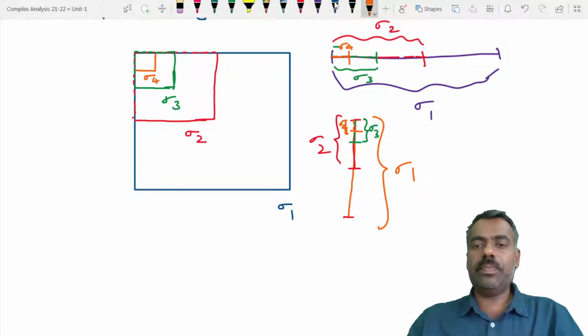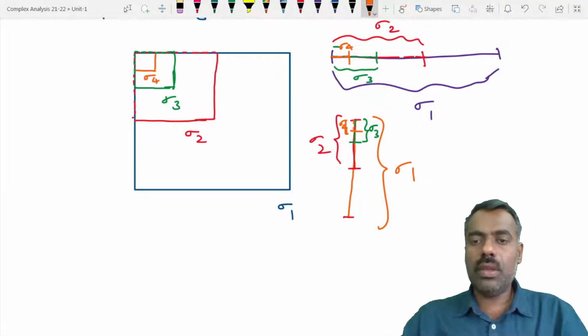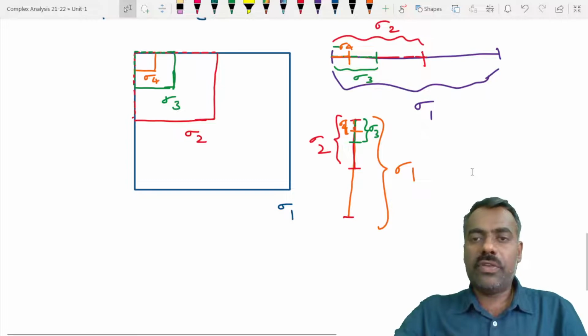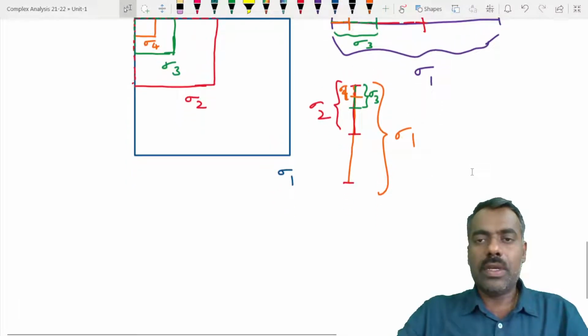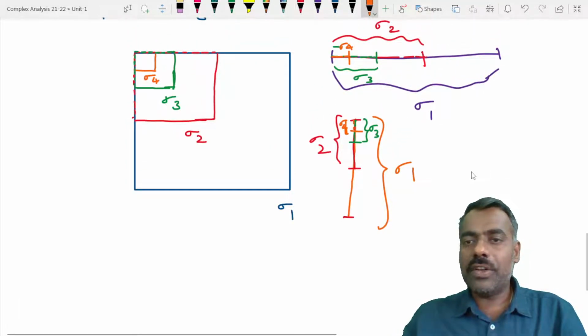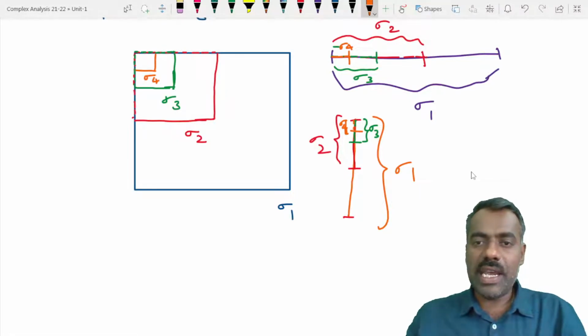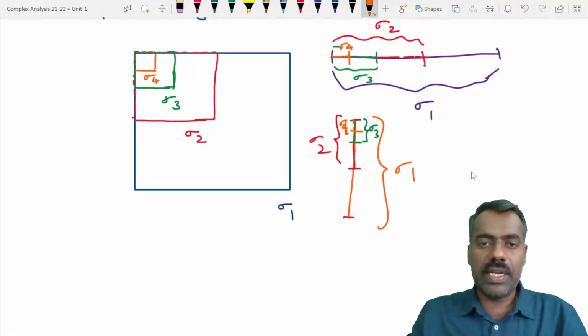Right. So therefore we can apply nested interval theorem. We will have a common point for this horizontally, and we have a common point for this vertically, right?